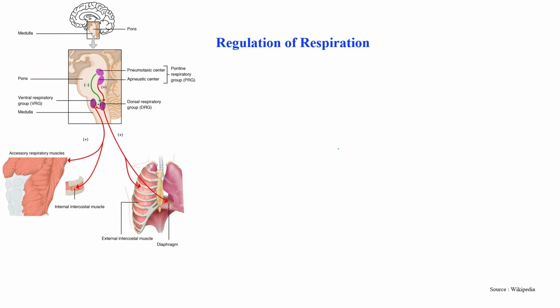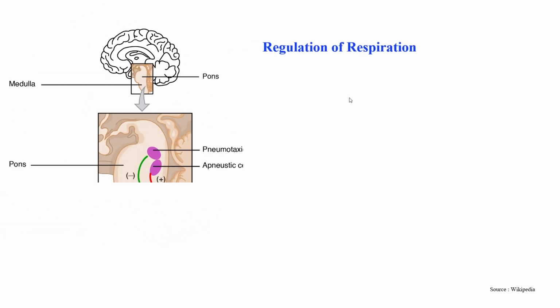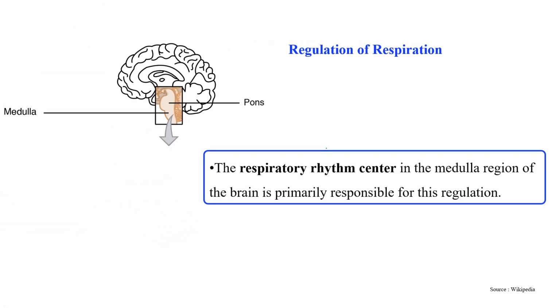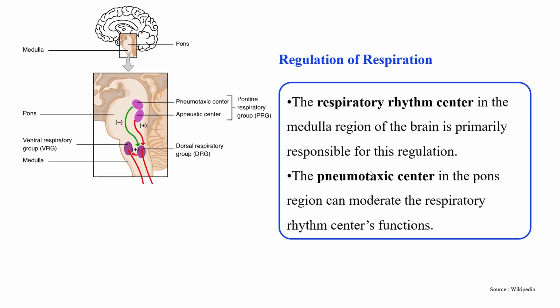Now let's discuss the regulation of respiration. For the regulation of respiration, there is a center known as the respiratory rhythm center, and it is present in the medulla region of the brain, which is primarily responsible for respiration regulation. Okay, so there is a center known as the pneumotaxic center, which is present inside the pons region here.